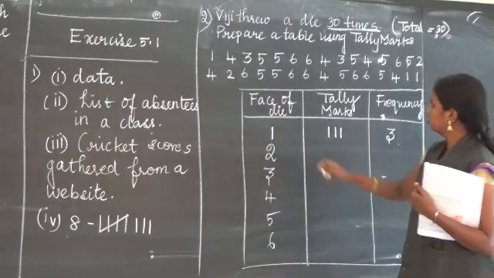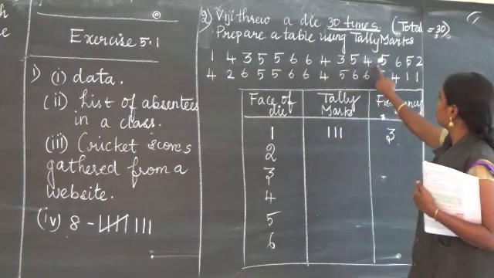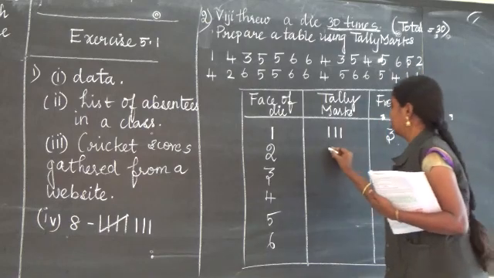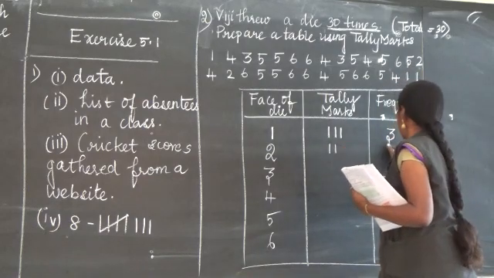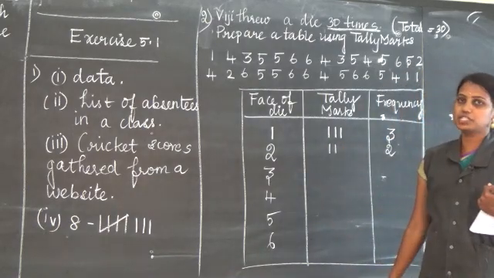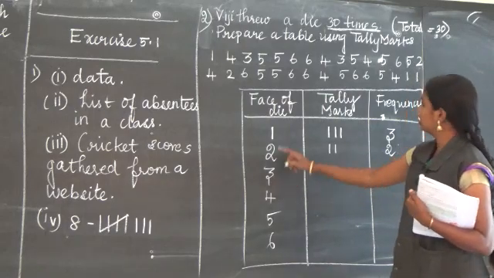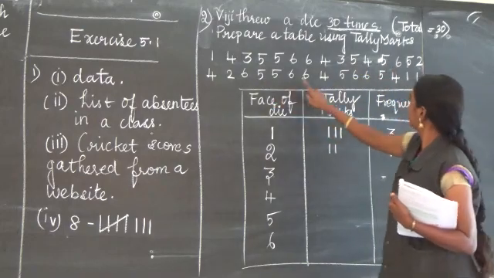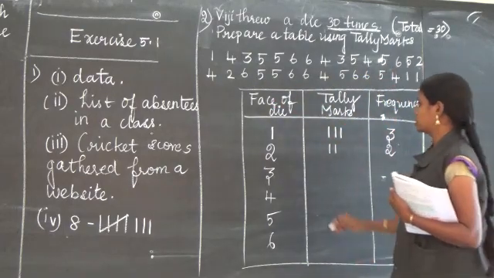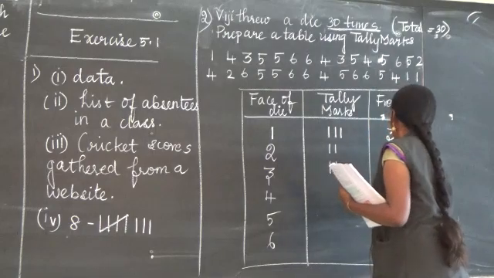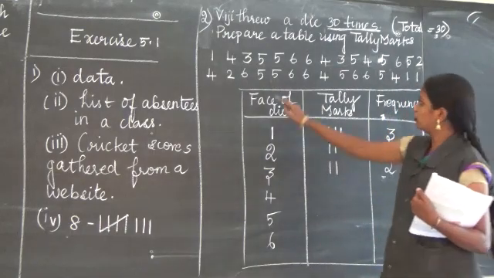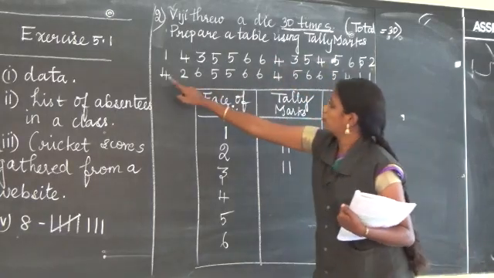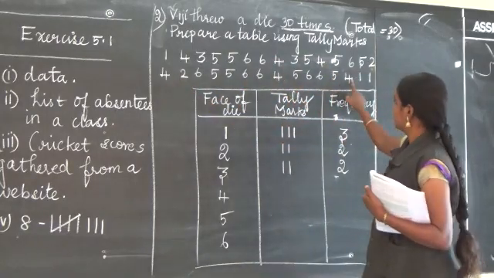Then we are going for the 2. How many 2s are there? 1, 2, only 2. Tally marks 1, 2, write as 2. Frequency means repetition. Then go for the 3. Only 2 3s we have. 1, 2, write as 2. Then next go for the 4. 1, 2, 3, 4, 5, 6, 4.